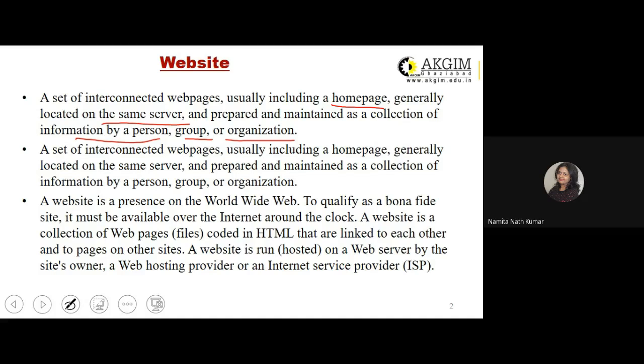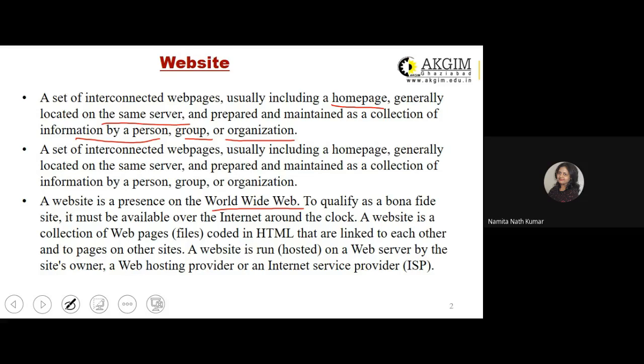A website is a presence on the World Wide Web, which is www, a part of the URL that generally all online users type in when they have to visit some website. To qualify as a bona fide site, it must be available over the internet around the clock.